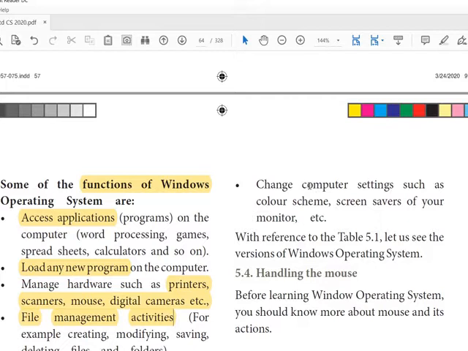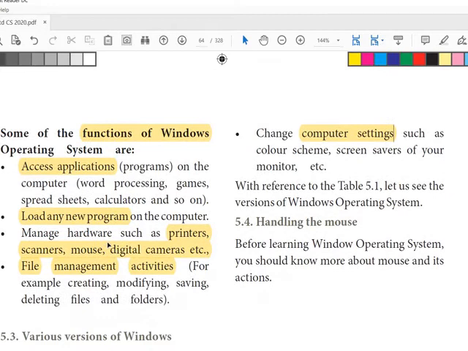Change computer settings. So computer settings can be changed. We can easily change our screensavers. Those who are using the computer or working with the computer at the computer lab are also very familiar with changing the background, wallpaper, everything.